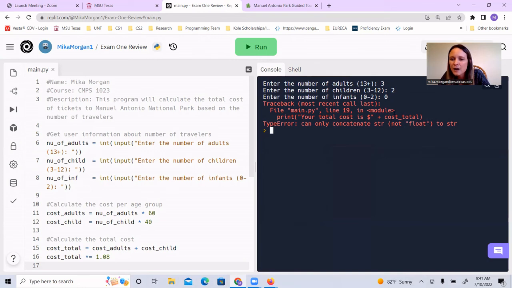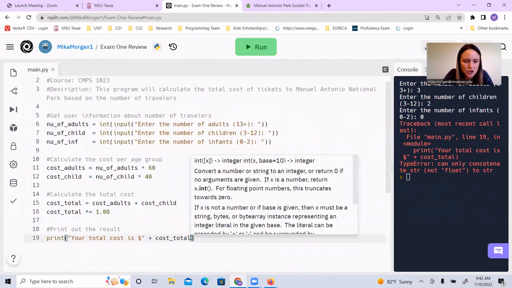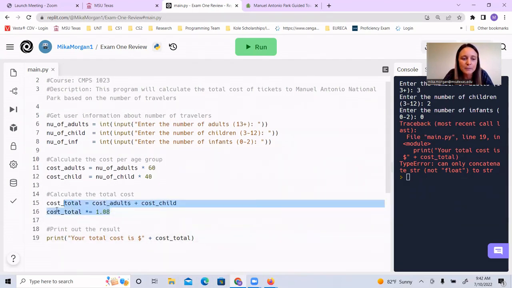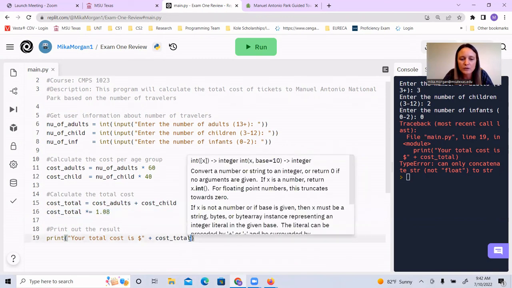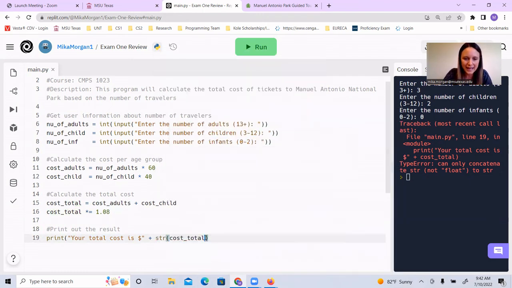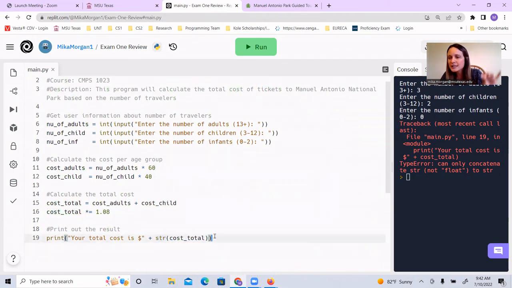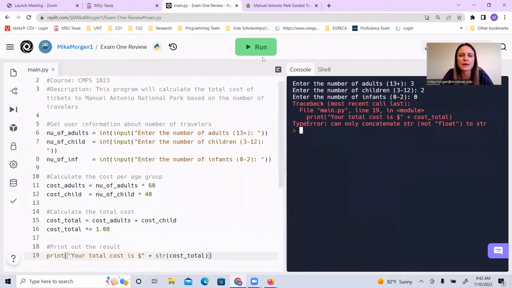Whenever we're printing things out, when I try to concatenate this, it needs to be a string, right? And we saw that in the video yesterday, and I already forgot again. So here we have cost total. It's being stored as a number, but in order to print it out, Python wants it to be a string. So we can actually just cast it. We saw casting in the video yesterday. I want you to take this information and force the data type to be a string just for this one little time that I want you to do that. So let's try that one more time.